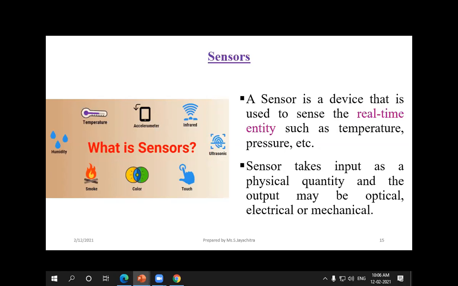So to avoid the overflow conditions and the low water level conditions, we can fix the threshold level. If it exceeds this particular threshold level, the motor has to be automatically off, and if it is below the threshold value, the motor has to be automatically on. Like that we can have n number of sensors in real-time applications, and they convert the signals, whether physical or electrical, according to our needs.